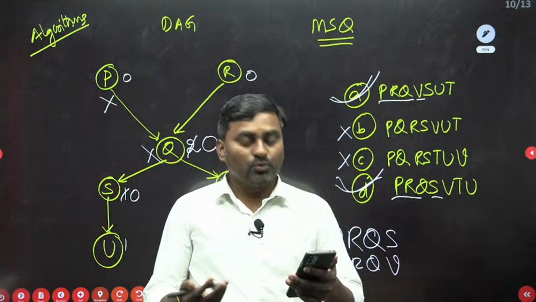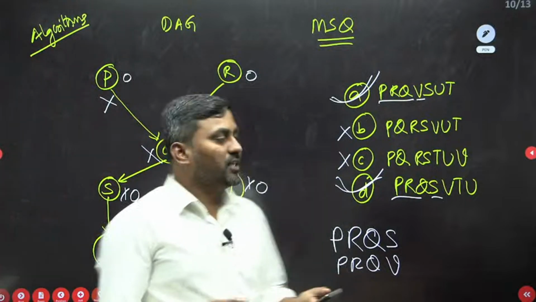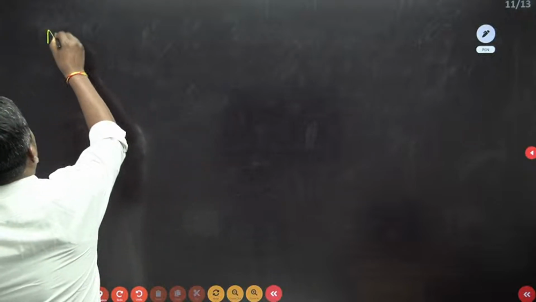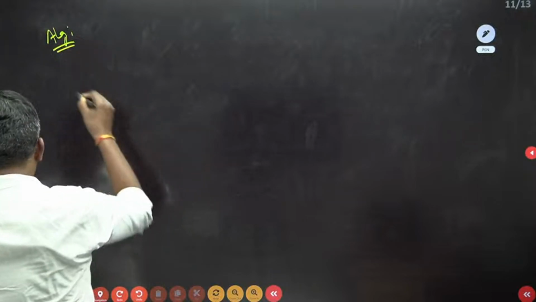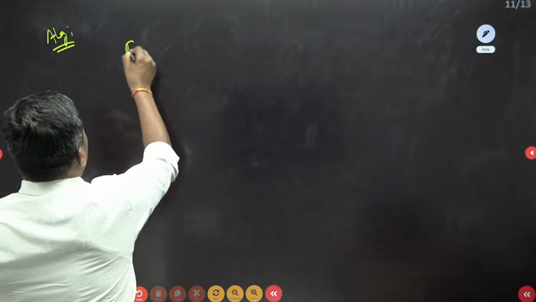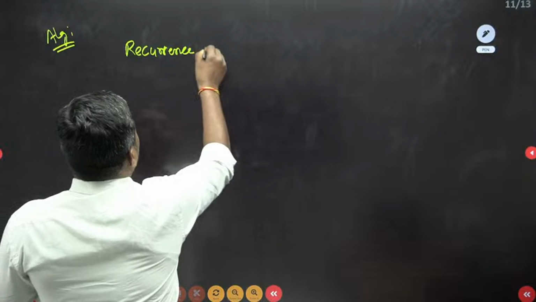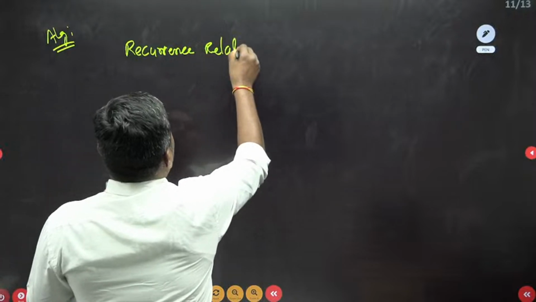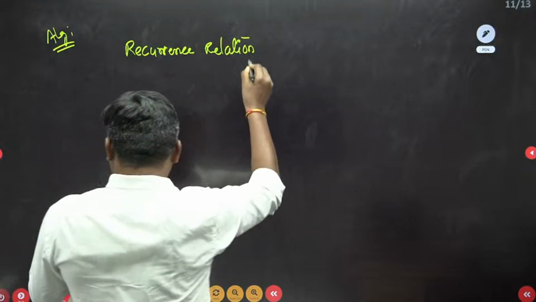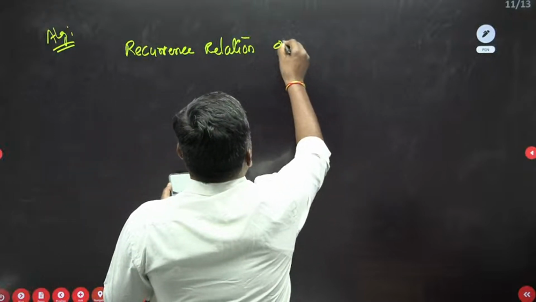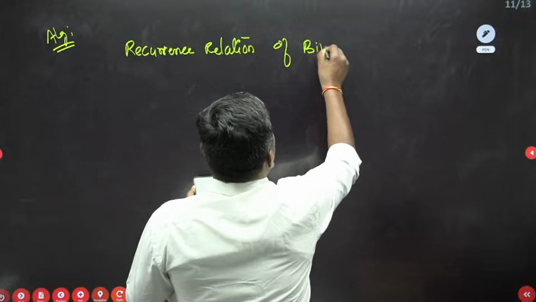So hello students, one more question from DSA, from the algorithm point of view. What is the recurrence relation of binary search?